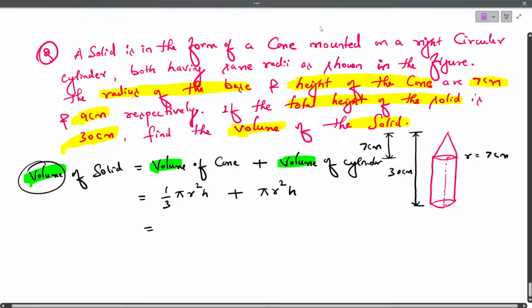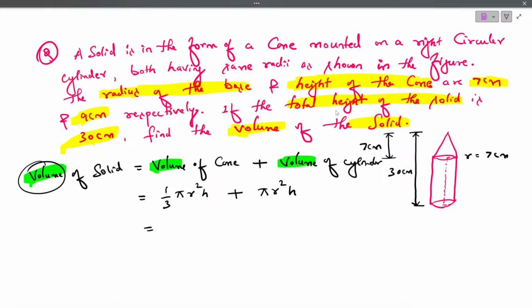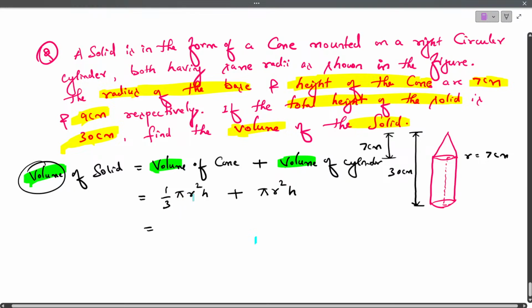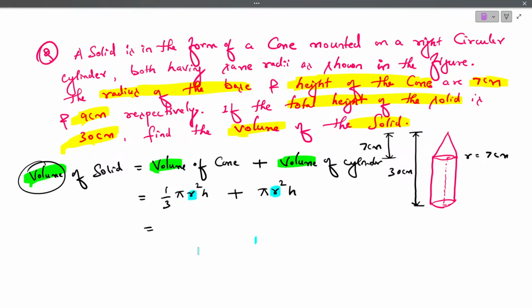As we know one thing, what do we know? Radius of cone and radius of cylinder are both the same. Correct? But height of cone and height of cylinder are not the same.